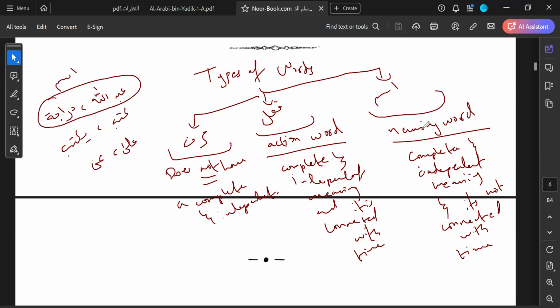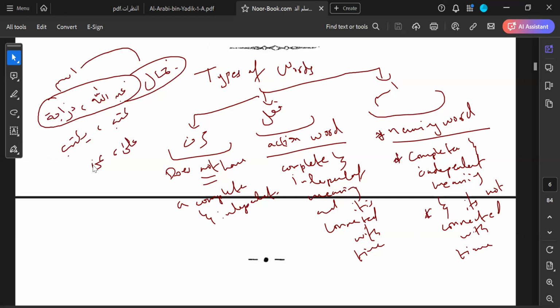Why? Because number one, they are naming words, they're names. Abdullah is the name of a person. Daraja is the name of a thing. Jamal, beauty, is the name of a concept, of an idea. Also an ism. And they have complete and independent meanings of their own. When I hear Jamal, I understand something. When I hear Abdullah, I understand something complete. When I hear Daraja, I understand something complete. And they're not connected with time. That means that these are asma. Very good.